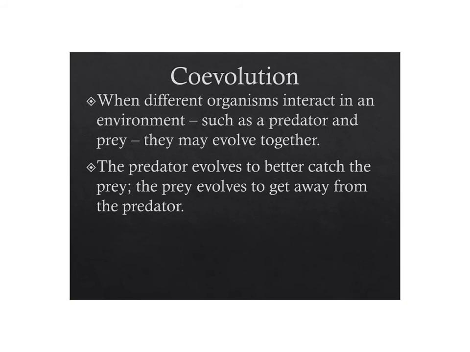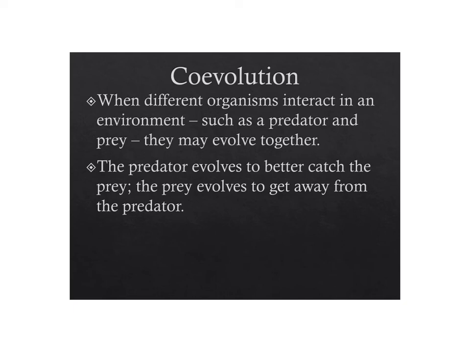And finally, the last thing I want to talk about in this lesson is coevolution. Coevolution is this idea that sometimes organisms evolve together. They influence each other's evolution. And this is whenever different organisms interact in an environment. They have a relationship with one another. For instance, predators and prey. Because they interact with each other in the environment, they evolve together.